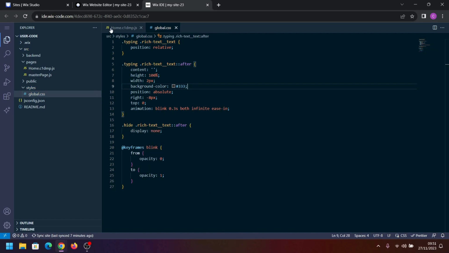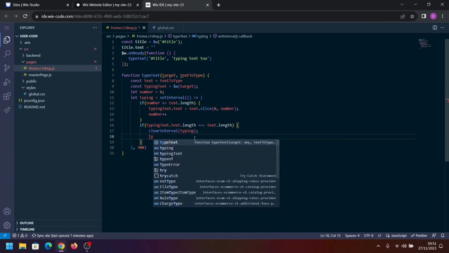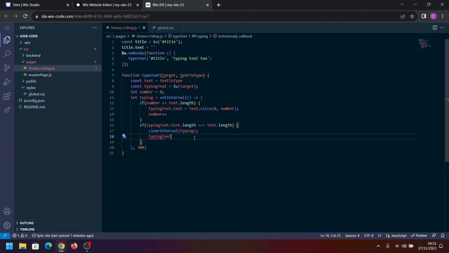Now we need to go over to our JS file, and in here we need to target the type in text, and we want to target the custom class list, and we want to add to that class list hide.